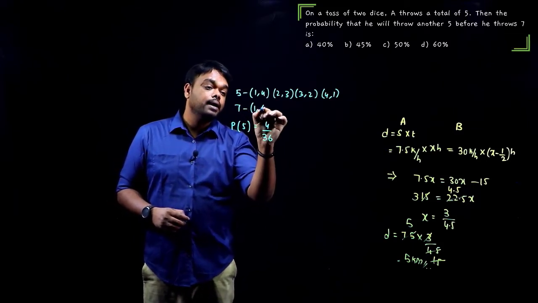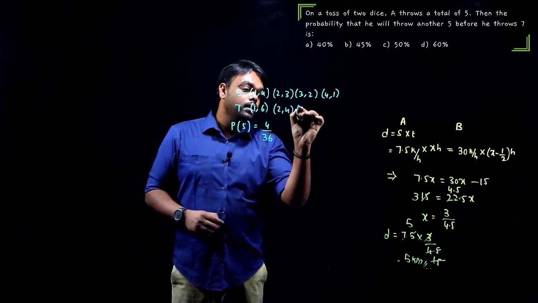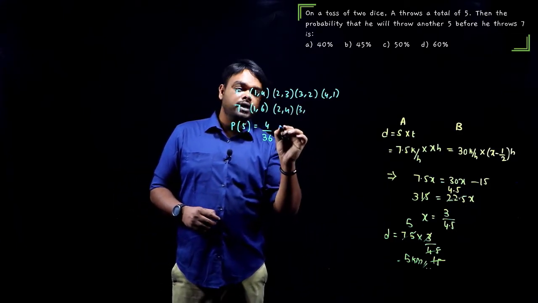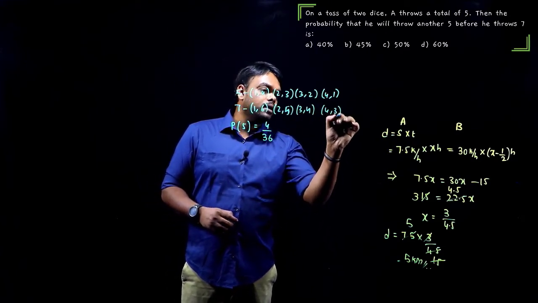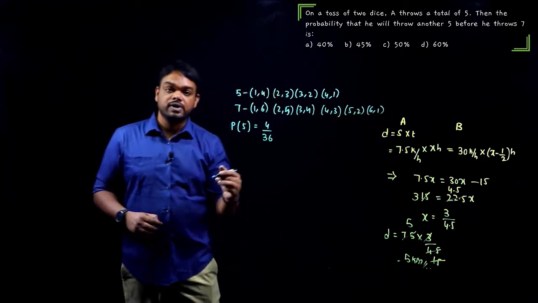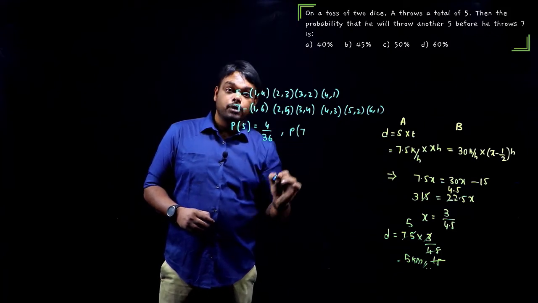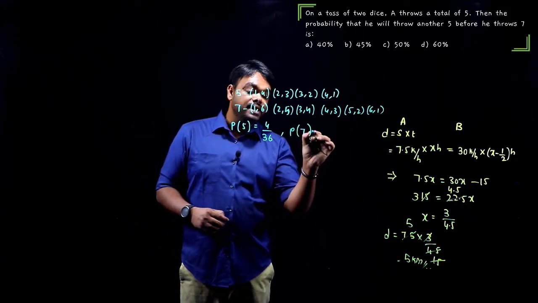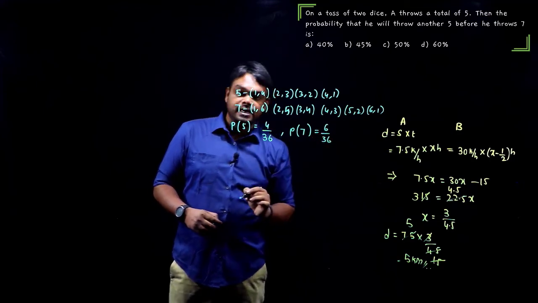7 can be obtained as (1,6), (2,5), (3,4), (4,3), (5,2), (6,1). How many ways? 6 ways. So the probability of getting 7 is 6 by total 36 cases.